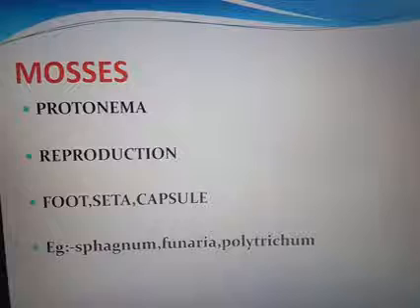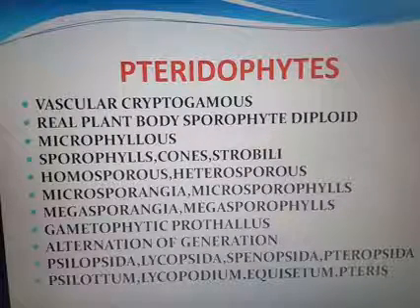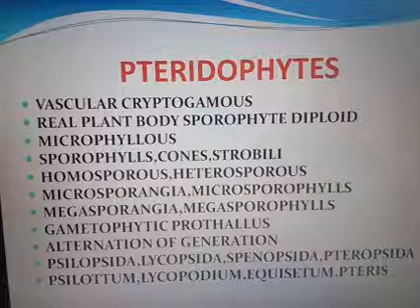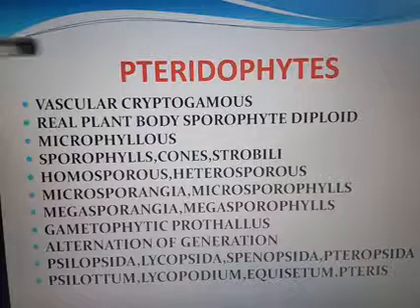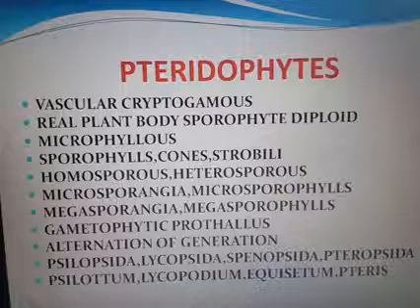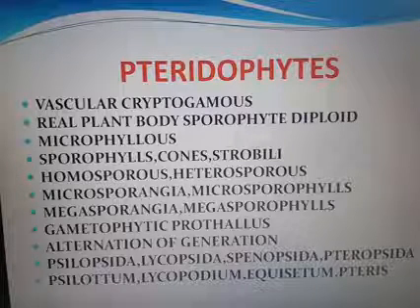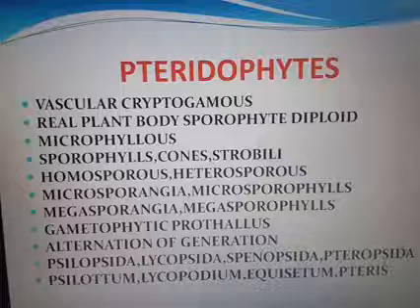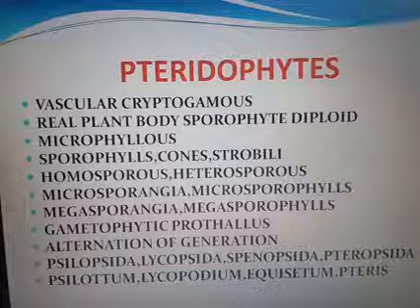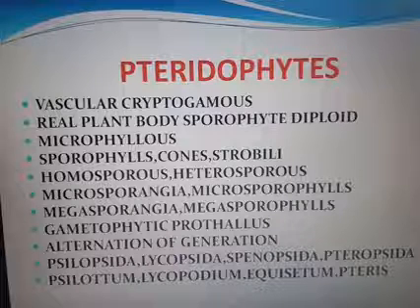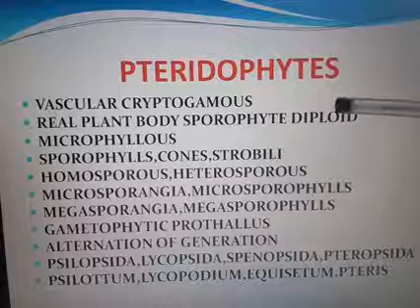Okay. The next topic that we are discussing is pteridophytes. Pteridophytes are the vascular cryptogams. All the points that I am reiterating here are very important. Vascular means they have a well-developed conducting system, that means xylem and phloem are well developed. Some of the common ferns are maidenhair and walking fern, which are examples of pteridophytes. In pteridophytes, the real plant body is the sporophyte, and it is diploid.